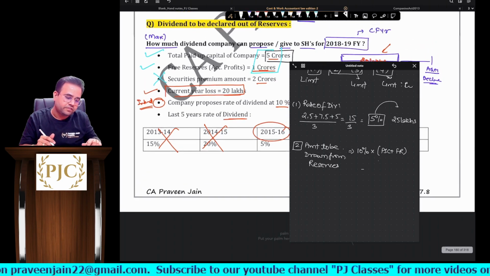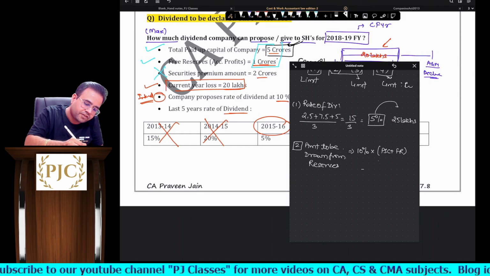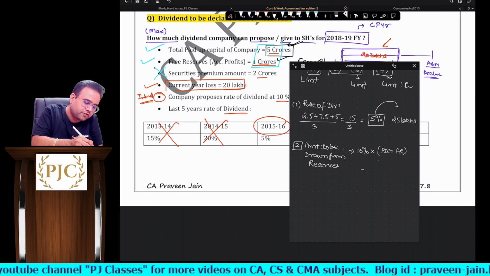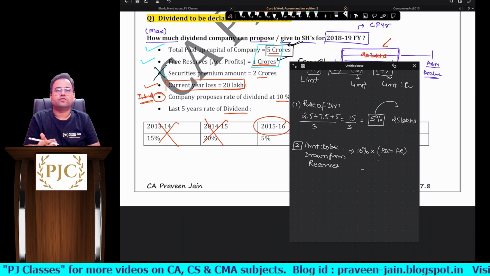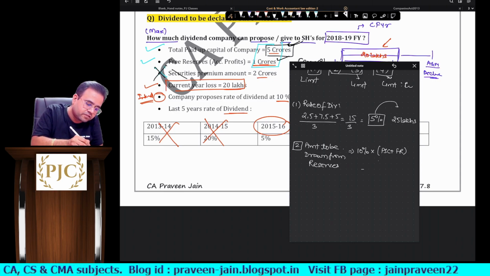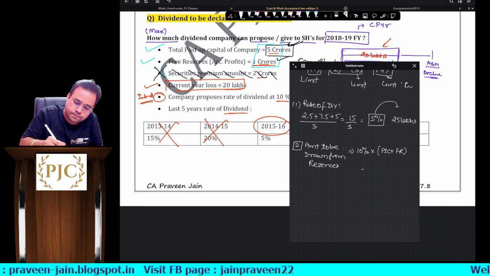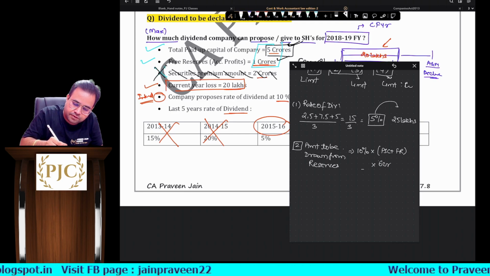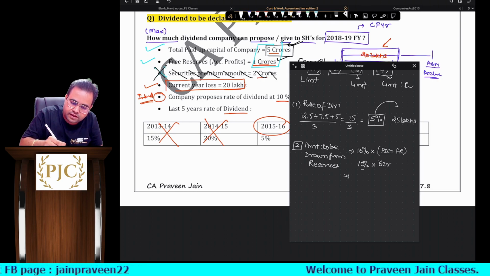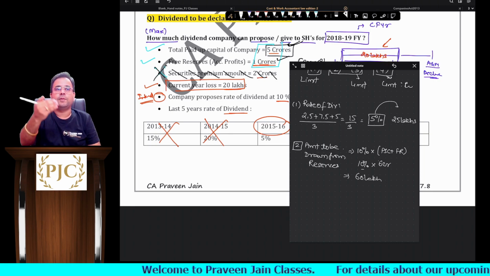The paid up share capital is 5 crores and the free reserve is 1 crore. Securities premium we do not have to use, because it is of no use; it is just given to confuse people, sir. So 10% of 6 crores will come to around 60 lakhs. So this total of 60 lakhs you can pay as dividend.